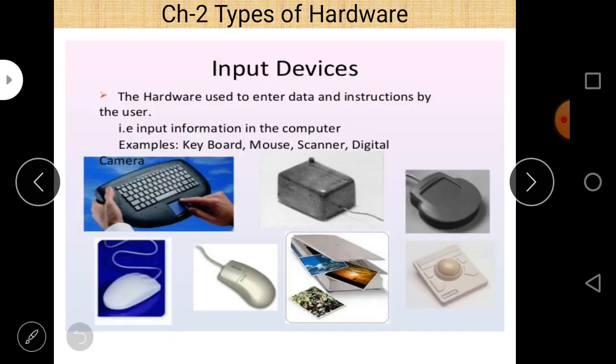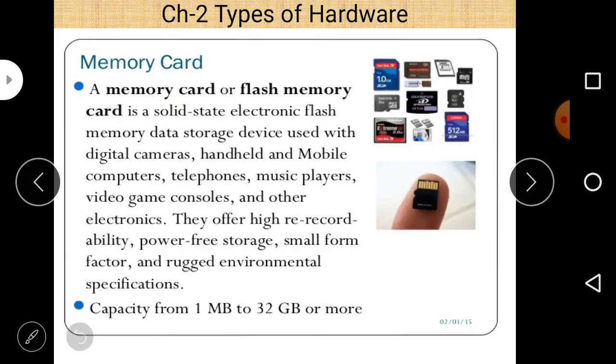Next, these are the different types of memories, especially secondary storage. As far as memory questions are concerned, there are important questions regarding this. First of all, what is the difference between primary memory and secondary memory? This question is asked so many times in our examinations. The difference between RAM and ROM is also very important. The functioning of the hard disk and the different parts of the hard disk are also important and sometimes may be asked in examinations.